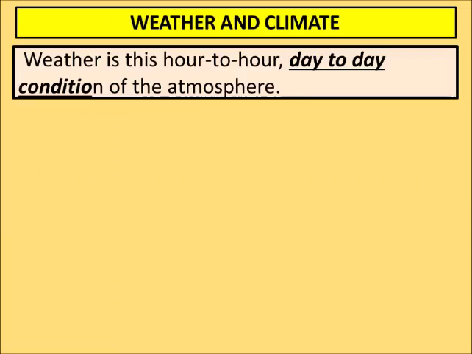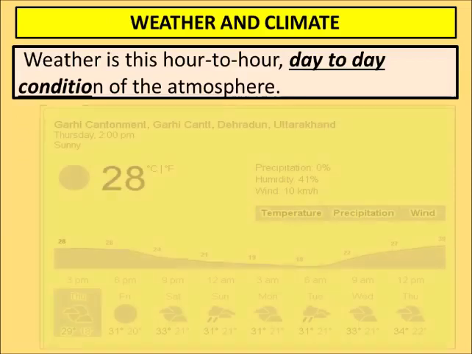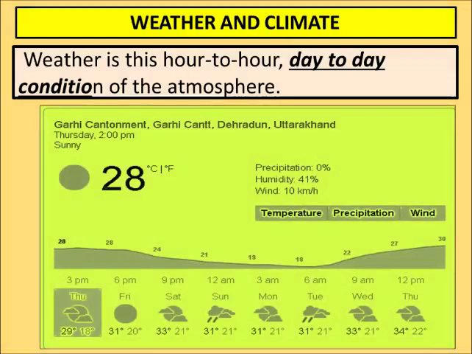Next is weather. Weather is the hour to hour, day to day condition of the atmosphere. It means when we say what is the temperature of Dehradun or any particular place at the current moment, we will say it is 28 degrees Celsius. Suppose, just take an example, okay?